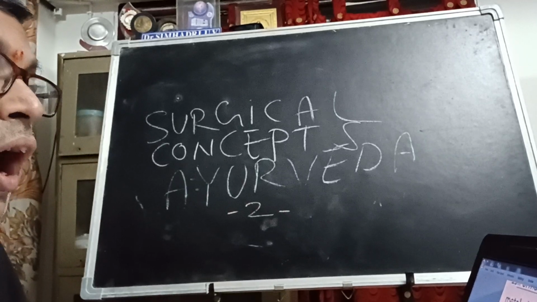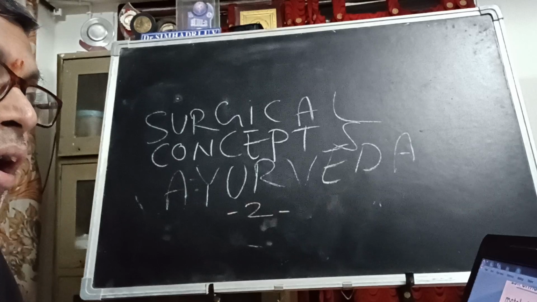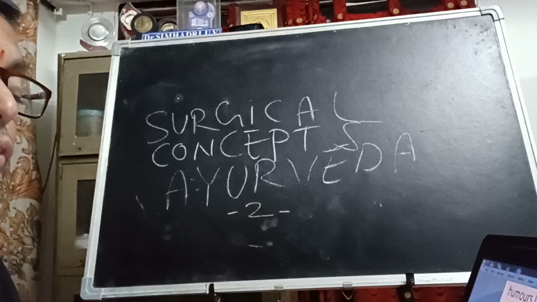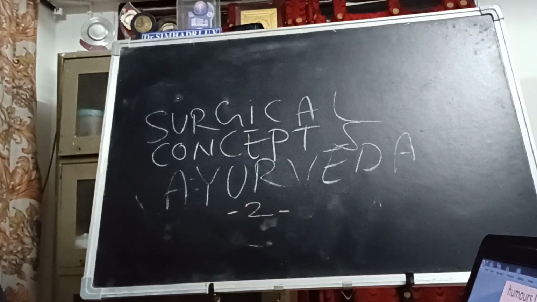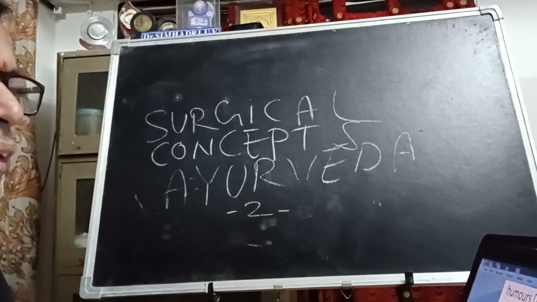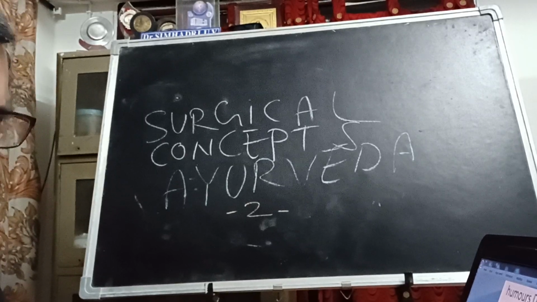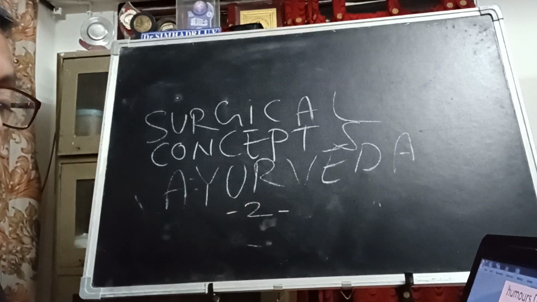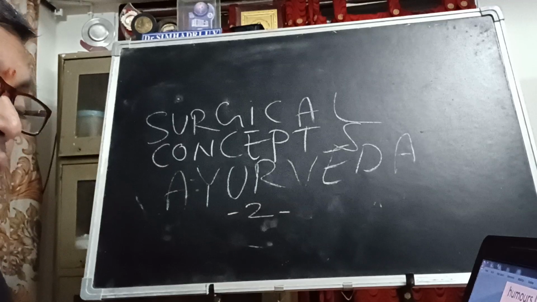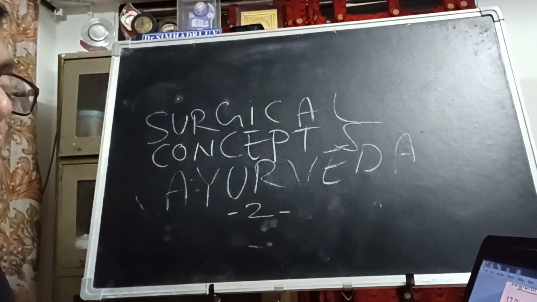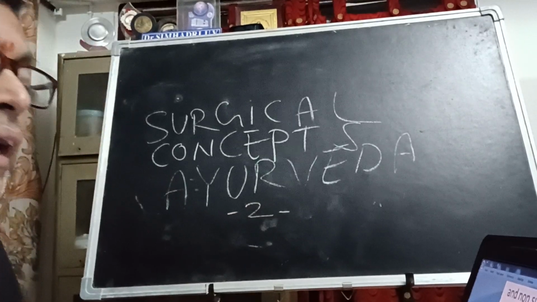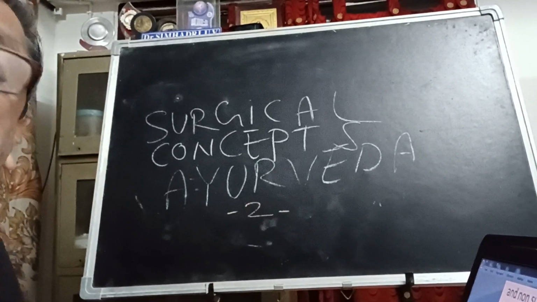What we are calling Ama and Pakva Sodha. Dressing and bandage of wounds and ulcers clearly mentioned. That means after doing any surgery, minor or major, how to bandage, what is what, or related to wounds, everything is very clearly mentioned. Chapter number 19, nursing of the surgical patients, clearly mentioned.